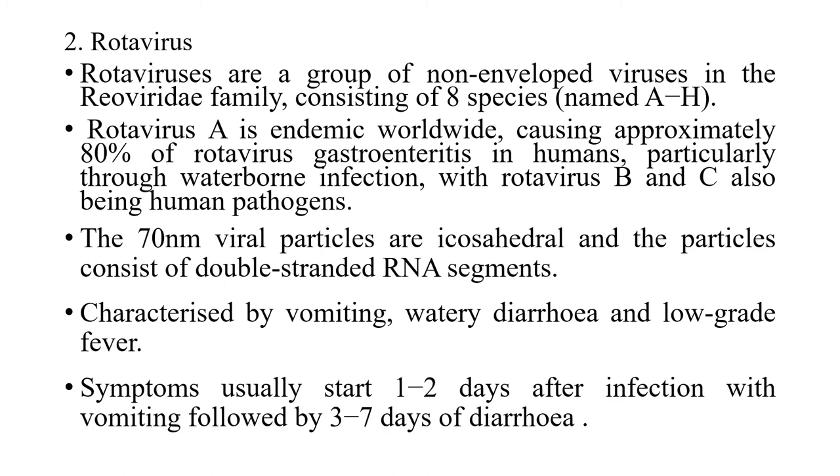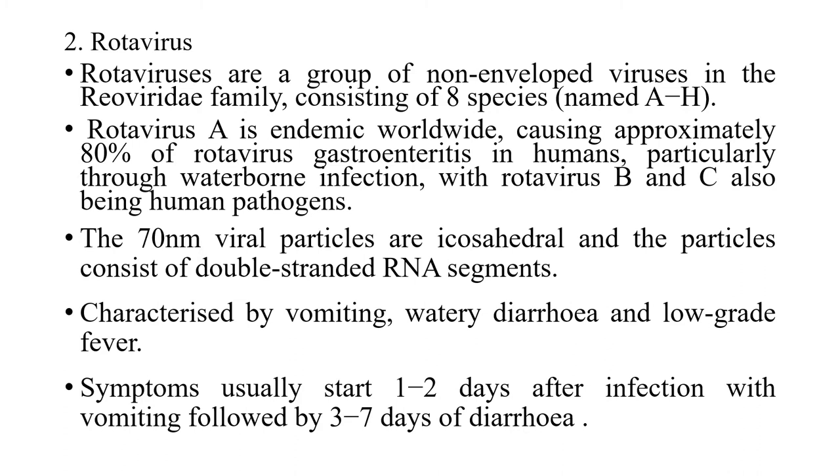Rotaviruses are a group of non-enveloped viruses in the Reoviridae family, consisting of 8 species, namely Rotavirus A to Rotavirus H. This Rotavirus A is endemic worldwide, causing approximately 80% of the rotavirus gastroenteritis in humans.